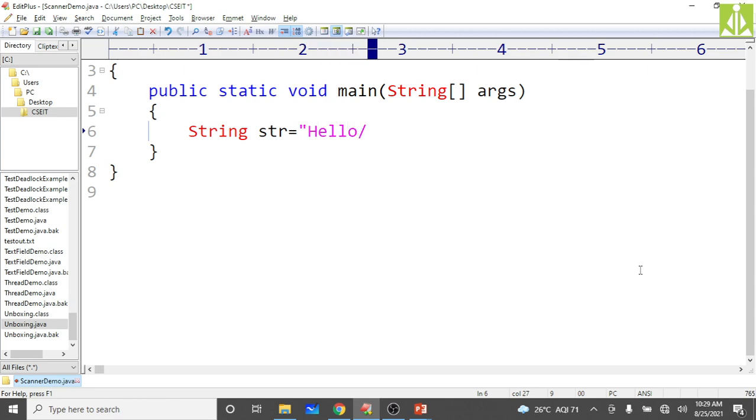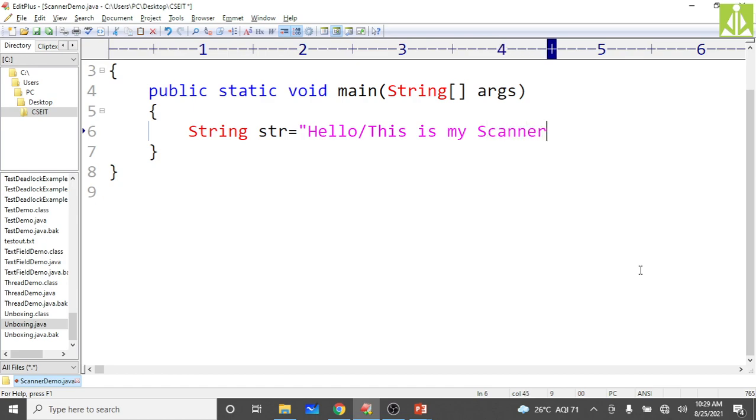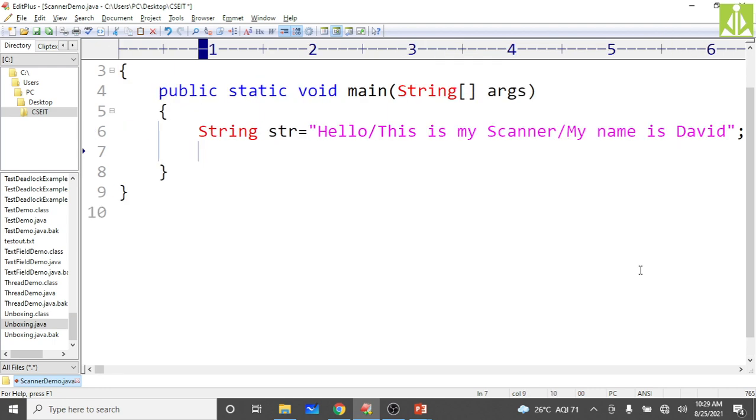Then we use delimiters: this is my scanner. Take another delimiter and give my name is David.